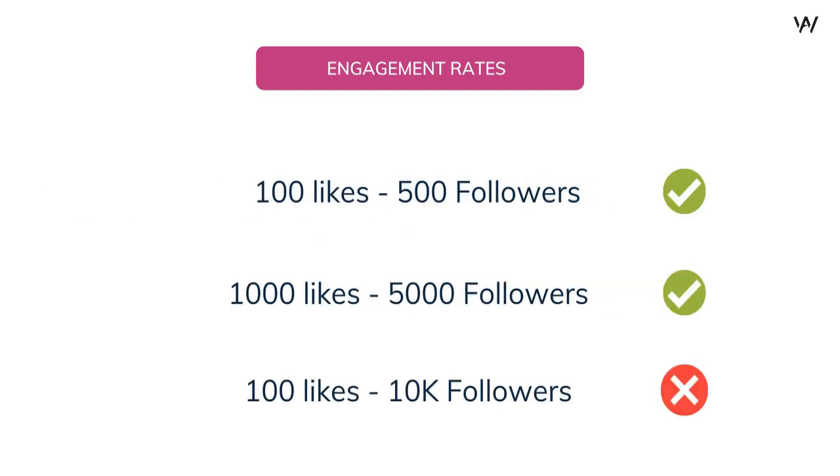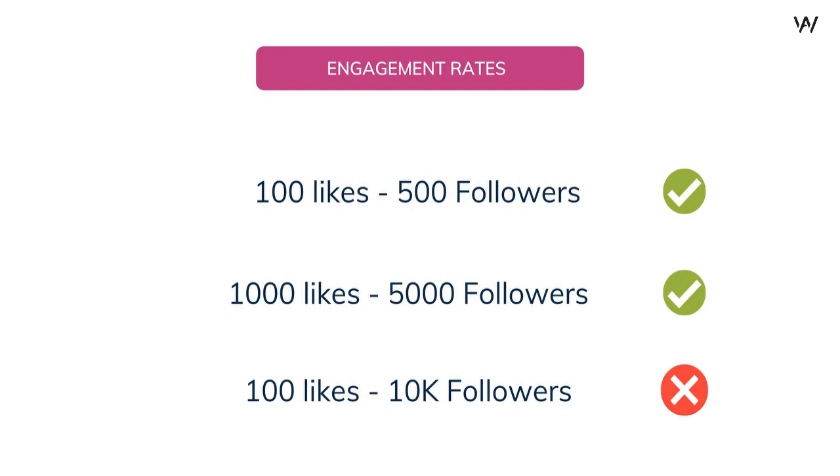Now as you can see on the screen, imagine that you went to a page with 500 followers and you checked a few of its posts, and almost all posts got around 100 likes. So that is actually a good page. Now let's move on to the next one. Imagine that a page has 5,000 followers and the average number of likes for its contents is around 1000 likes. So that would be a good page, right?